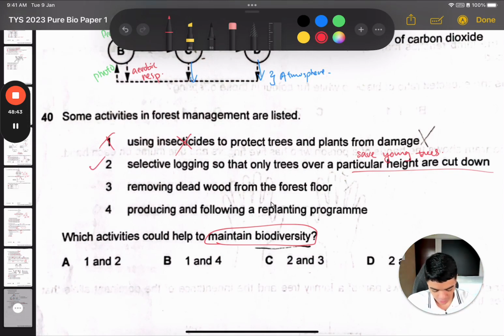So 2 is good. And then 3 says remove dead wood from the forest floor. It looks like, wow, you're very clean, helping the forest to be clean. But hey, in this dead wood there are lots of decomposers, many different types of organisms. Maybe there are even animals hiding in the dead logs, seeking shelter. Maybe it's their habitat, so you don't just remove it. And then number 4 says replanting. Of course, this is good. So 2 and 4, the answer is D.